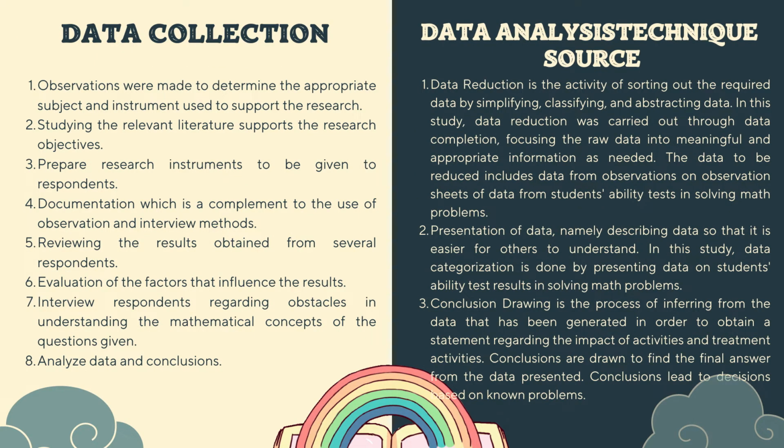Next is data collection. Data collection is the main step in this research. In this case, the steps for data collection are as follows. First, observations were made to determine the appropriate subject and instrument used to support the research. 2. Studying the relevant literature supports the research objectives. 3. Prepared research instrument to be given to respondents. The research instrument is a math problem consisting of 5 numbers related to the topic of circles.